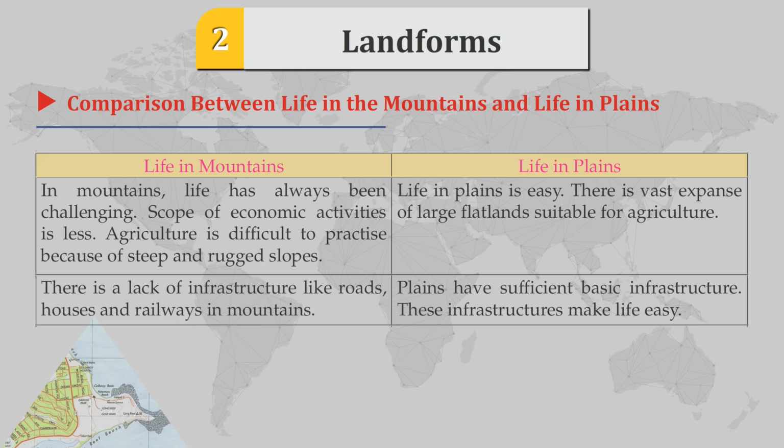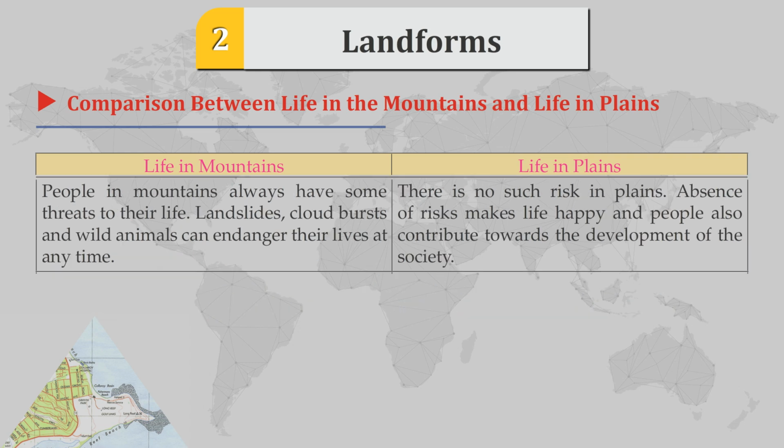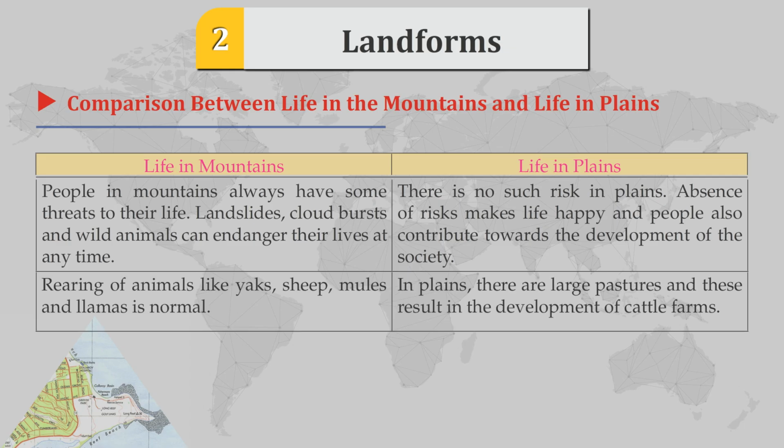There is a lack of infrastructure like roads, houses, and railways in mountains. Plains have sufficient basic infrastructure. These infrastructures make life easy. People in mountains always have some threats to their life. Landslides, cloudbursts, and wild animals can endanger their lives at any time. There is no such risk in plains. Absence of risk makes life happy, and people also contribute towards the development of society.